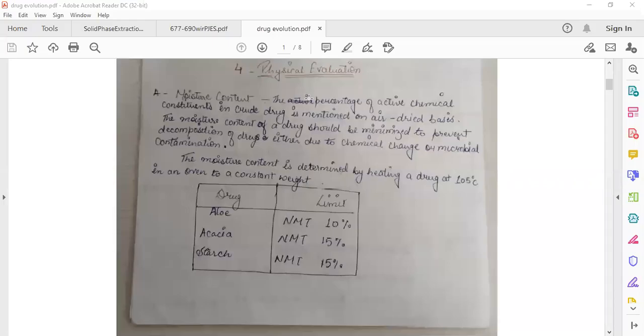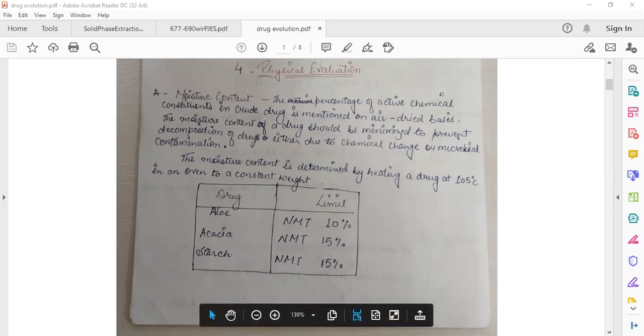So good morning all. Today we will discuss our next evaluation parameter, that is physical method of evaluation, which we will perform to identify the drugs on the basis of their physical properties. So the first parameter is the moisture content.